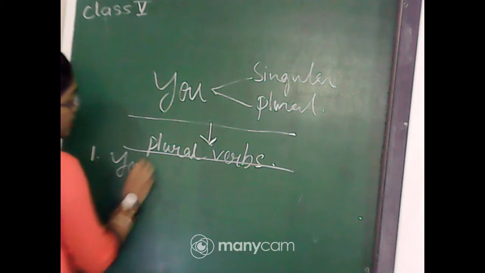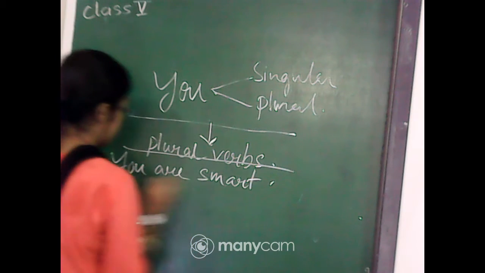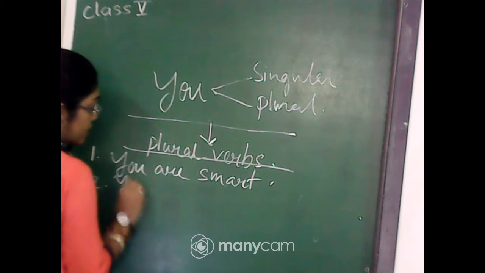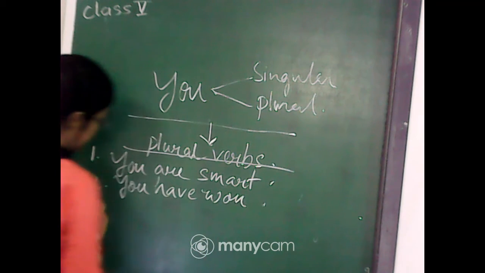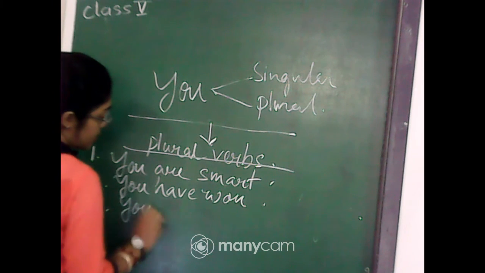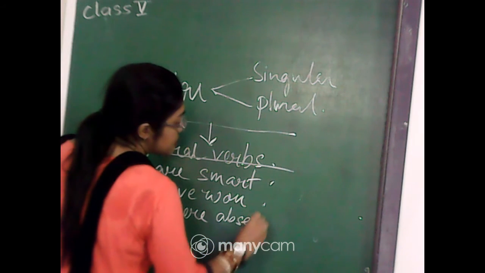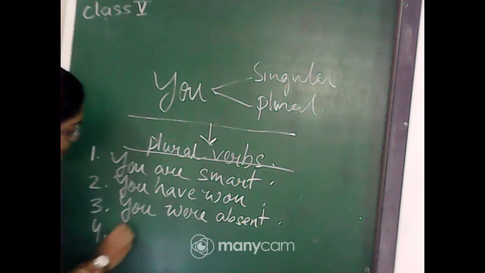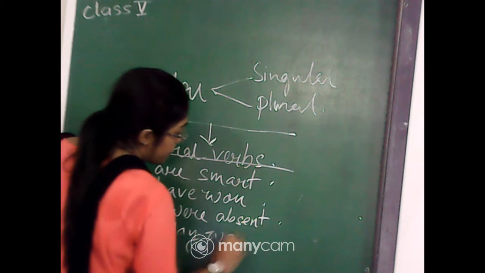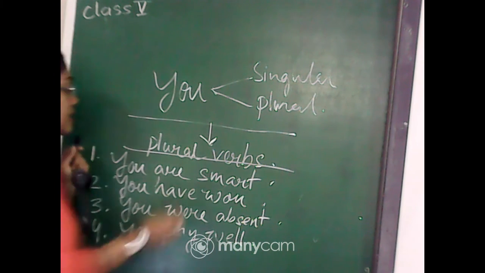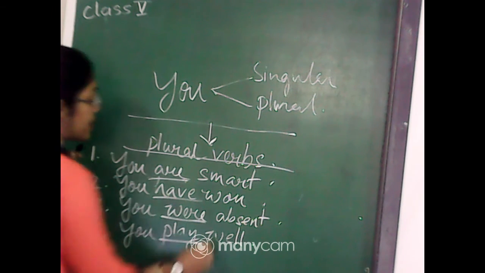First, you are smart. Next, number 2, you have won. Number 3, you were absent. Number 4, you play well. See, with you I'm always using the plural verbs are, have, were and play.